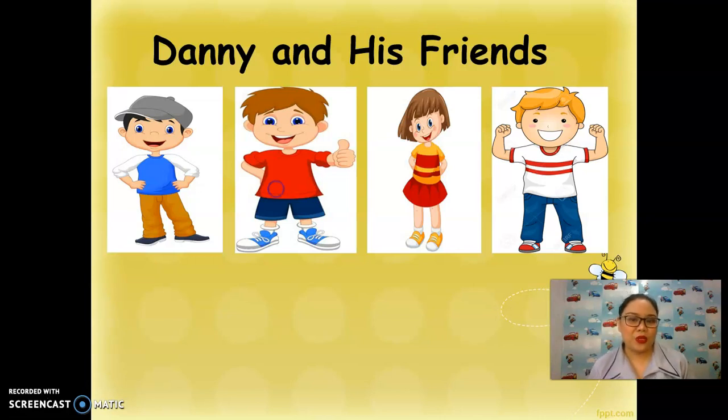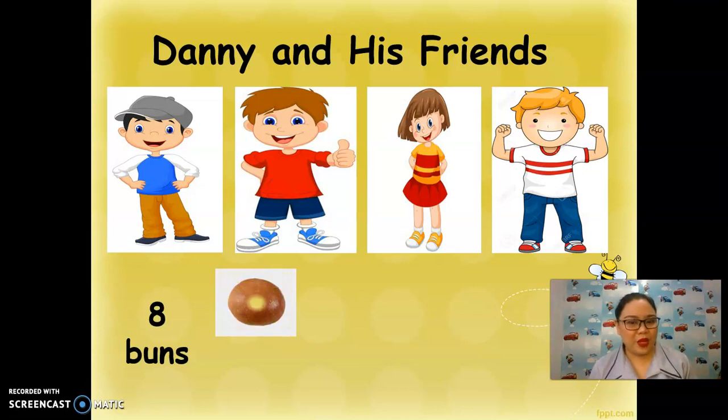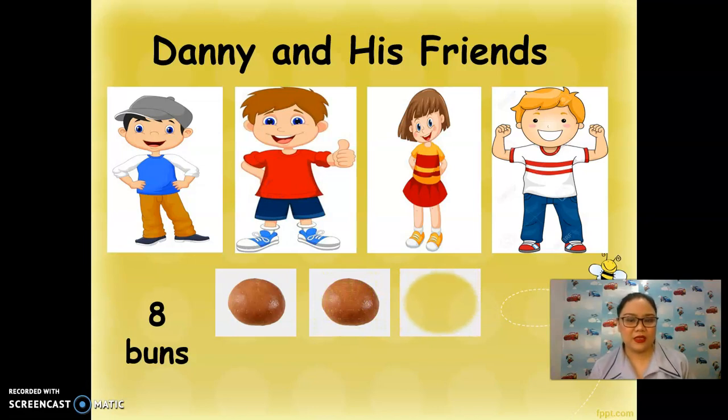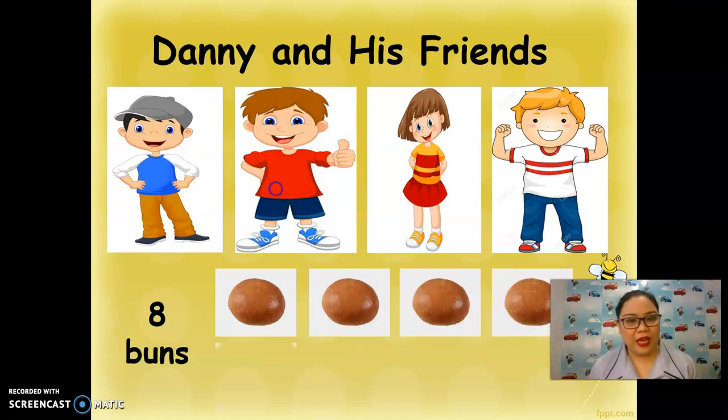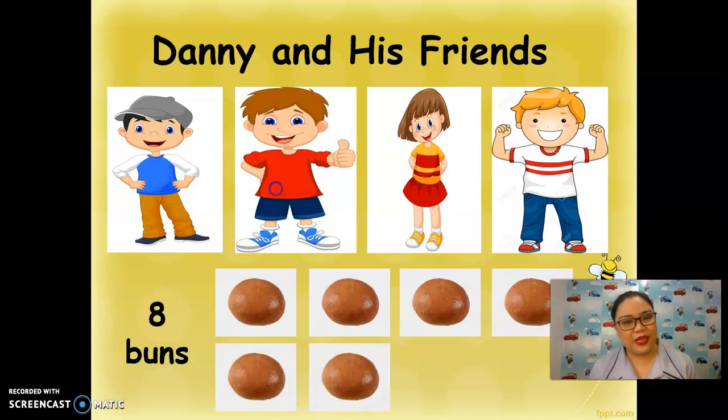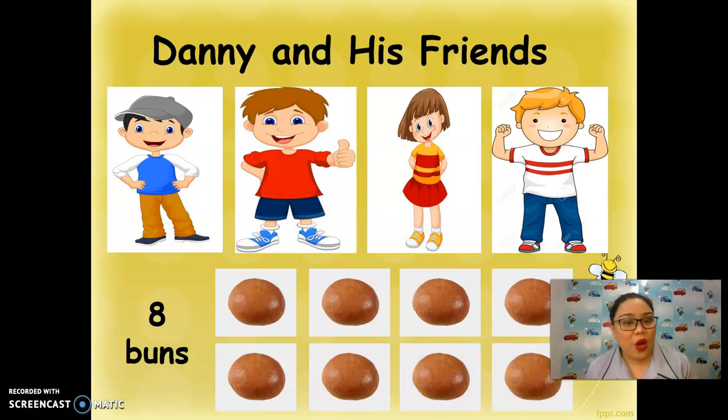And these are, of course, the buns. 1, 2, 3, 4, 5, 6, 7, and 8. Now, Danny's mother did something so that everybody would get an equal share of buns. And what she did was